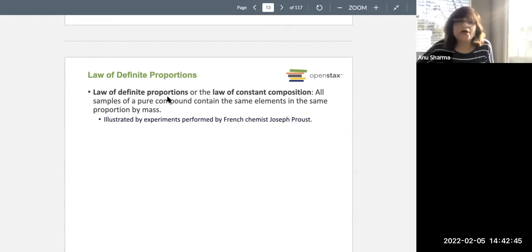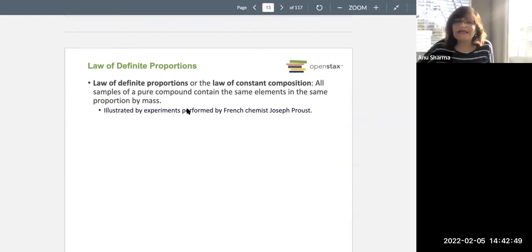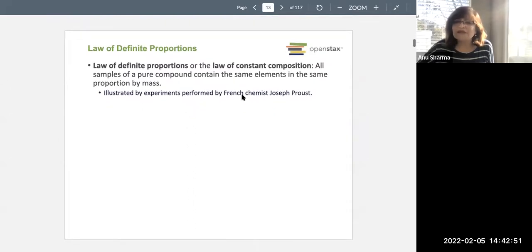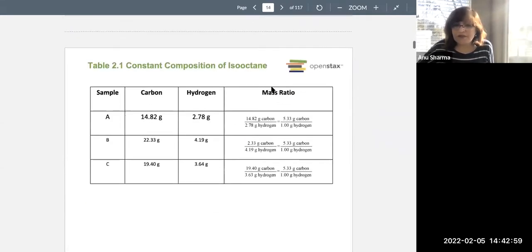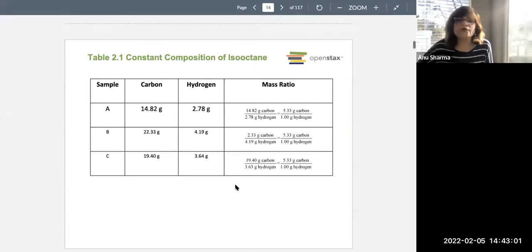So all of the samples of a pure compound contain the same elements in the same proportion by mass. This law of definite proportion was illustrated by Joseph Proust. Obviously they did a lot of experiments and came up with that. So what do we see here? We see the constant composition of isooctane.